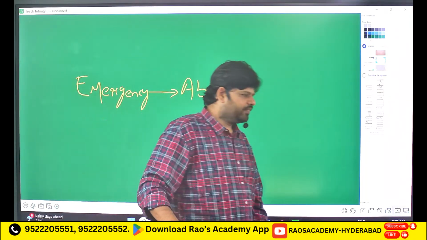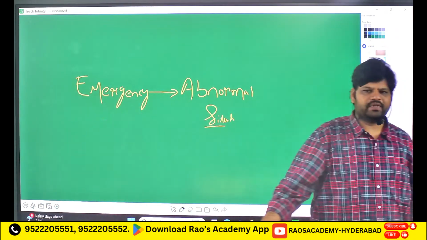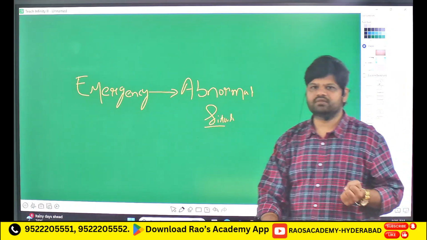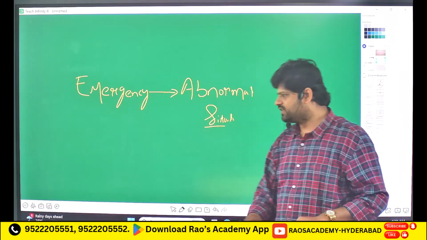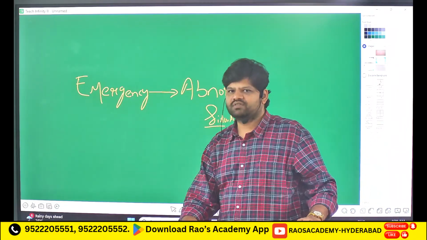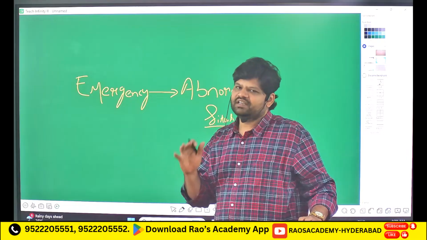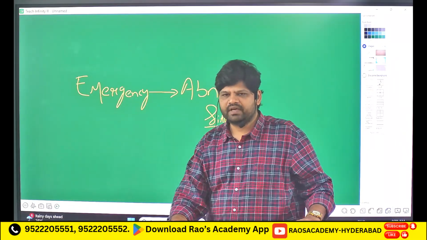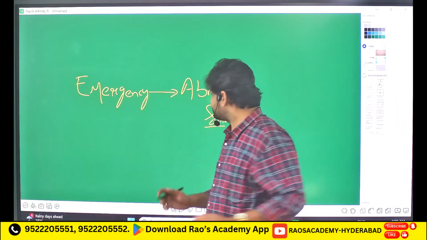So basically when it comes to Indian polity, we have three kinds of emergency, మూడు రకాలు. What happens in emergency is the center becomes more powerful in these abnormal situations.